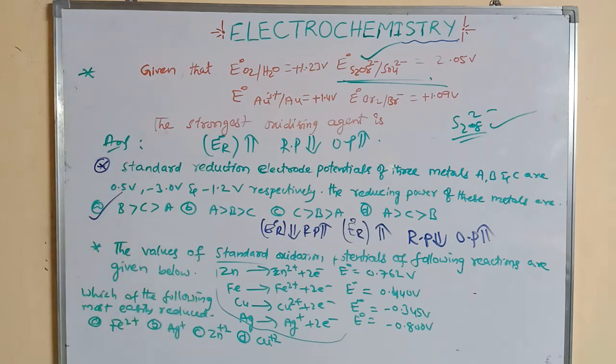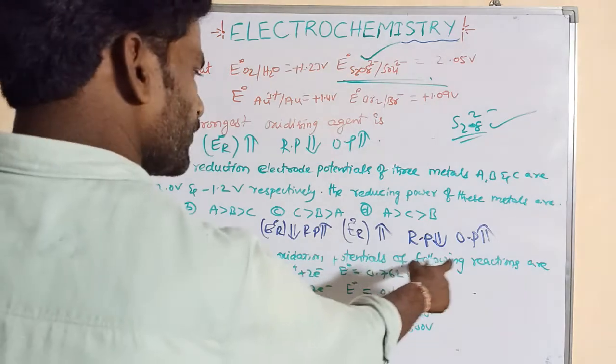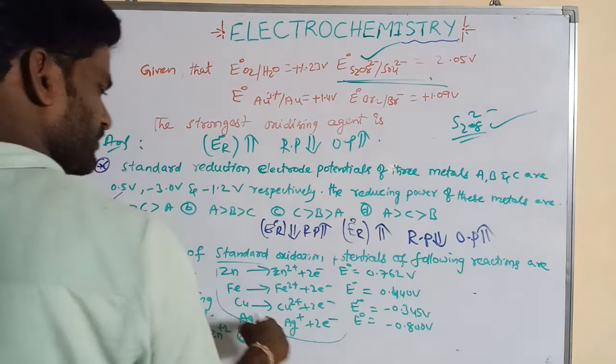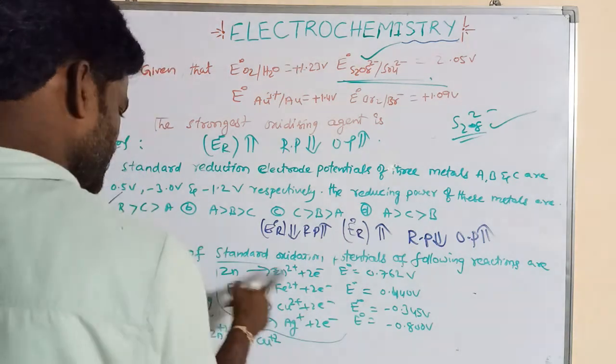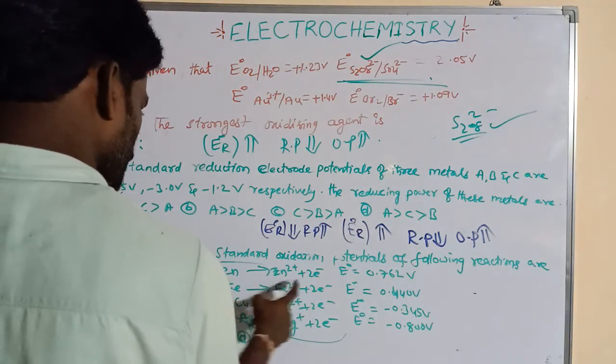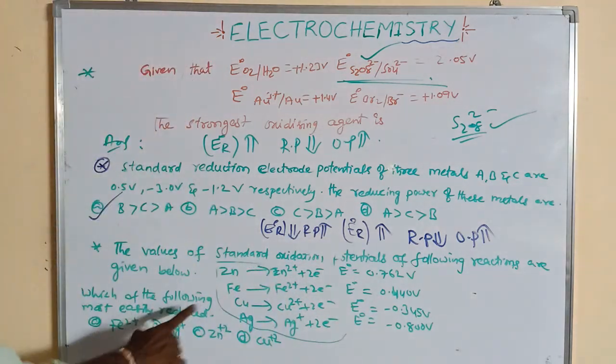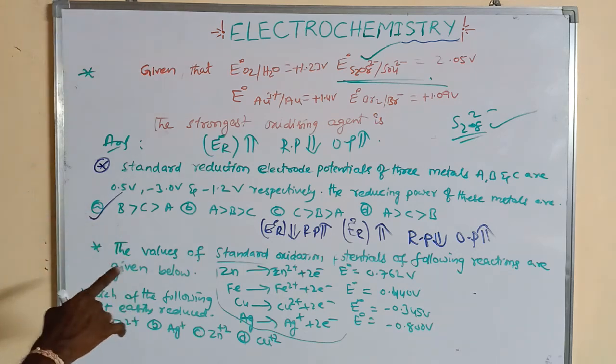The values of standard oxidation potential of the following reactions are given below. Some reactions are given, all are oxidations, 0 to 2 plus, 0 to 2 plus, 0 to 2 plus. So all are oxidation potentials. Which of the following is most easily reduced? Most easily reduced means that is the oxidizing agent. Reduced means it undergoes reduction, so that is the oxidizing agent.